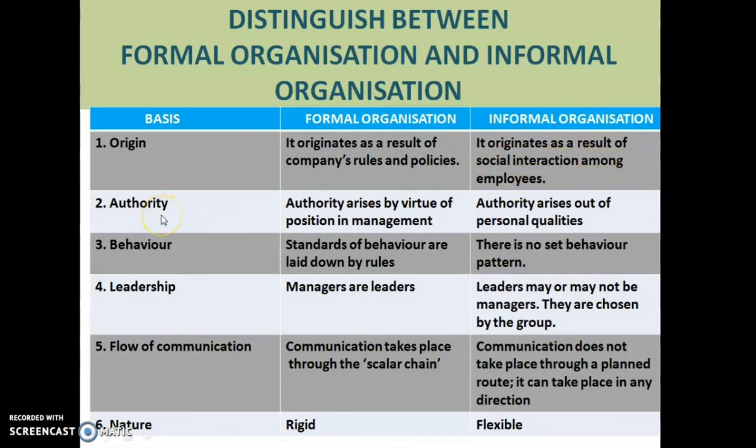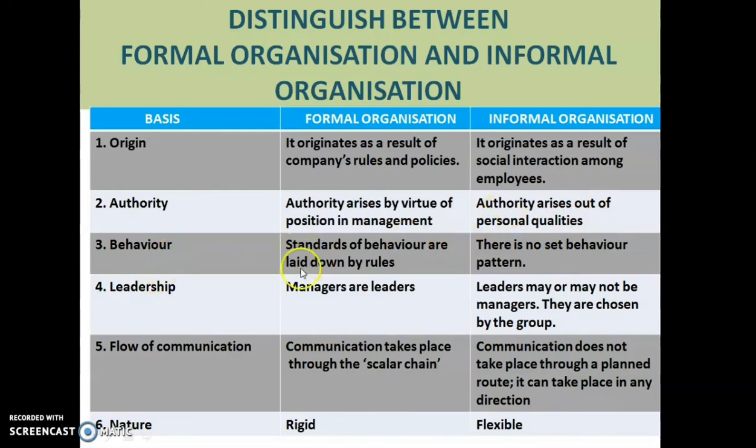Second point is authority. Authority arises by virtue of position in the management. So what is your position? According to that you will get the authority. And in case of informal organization, according to the personal qualities of the person in that group, that person will get the authority.